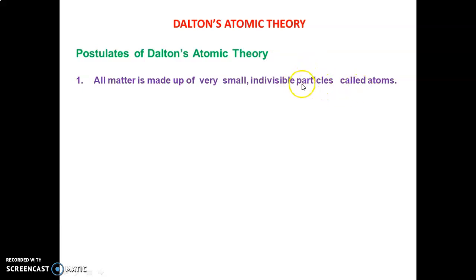According to Dalton, the atom is indivisible, but today we know that an atom can be divided. An atom contains fundamental particles like electron, proton, etc. But during Dalton's period, they thought it was an indivisible particle. So he said so: all matter is made up of very small, indivisible particles called atoms.